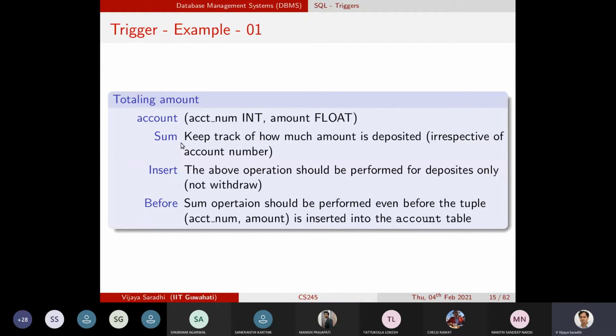What the bank would be interested in is the total deposits that are being made to the bank. Total deposits of course can be found through a simple query. Once again, please note that this is a very simple example to discuss triggers. The same requirement can be achieved through a simple SQL statement.